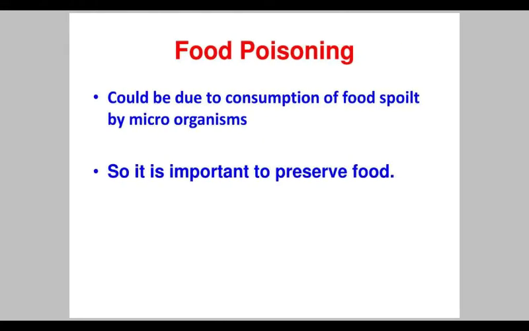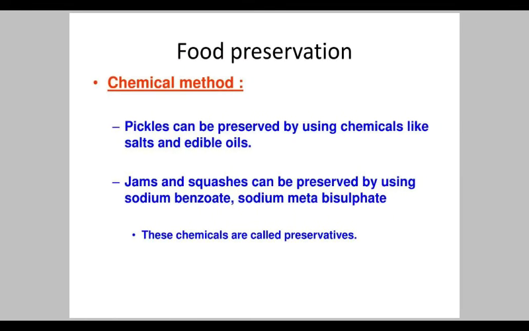The last topic is food poisoning. This may occur by the consumption of food spoiled by microorganisms. So it is very important to preserve food. There are many methods of food preservation. First one is the chemical method. For example, you have heard about sodium benzoate. This is a chemical which is added in jams and squashes to preserve them from microorganisms.